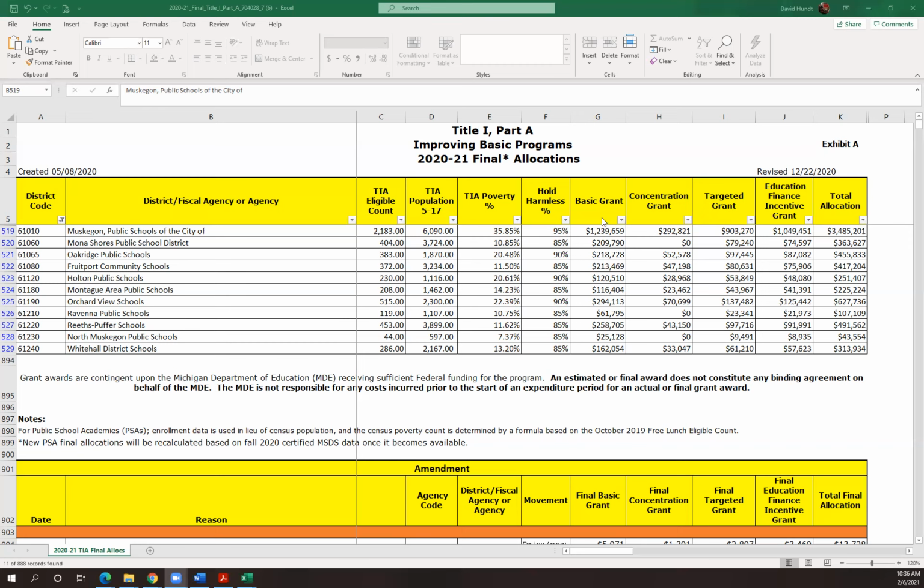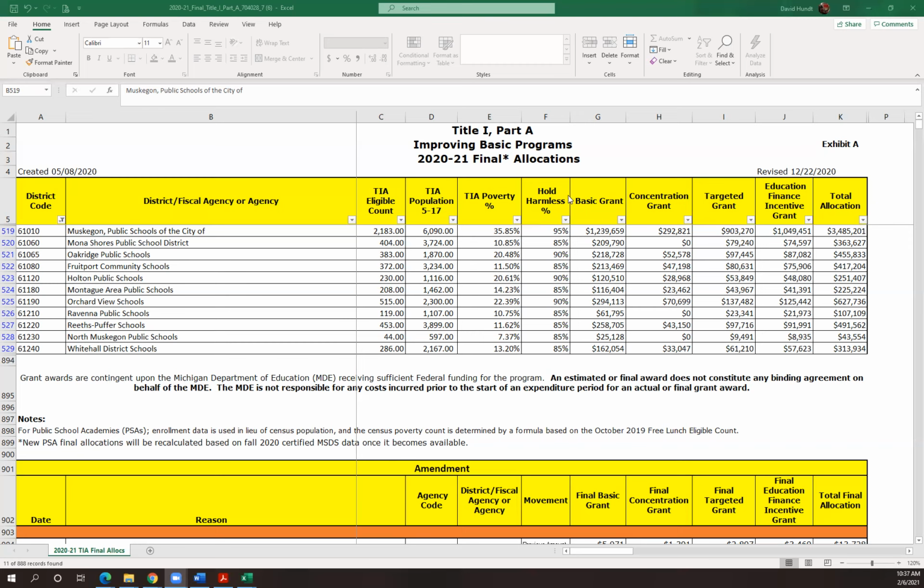And then you have your basic grant. And the basic grant takes these numbers and it runs a specific formula that is not in the spreadsheet. So you can't figure out exactly what the formula is, but it's not as simple as a per pupil allocation. But they do use these numbers in conjunction with a bunch of other variables. It comes up with your basic grant. And anybody that has Title I schools gets this basic grant.